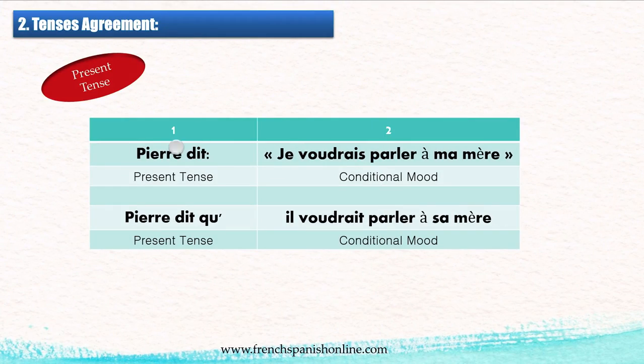Let's see another example. Pierre dit, je voudrais parler à ma mère. So here we have the present tense, but here we have the conditional mood. I would like to speak to my mother. So what happens to the conditional mood now in indirect speech? Well, because it is present tense, there is no change. Pierre dit qu'il voudrait parler à sa mère. Conditional mood. Okay, so that's the rule. When we have the present tense in part 1, in part 2 there is no change of tenses when you go from the direct speech to the indirect speech.